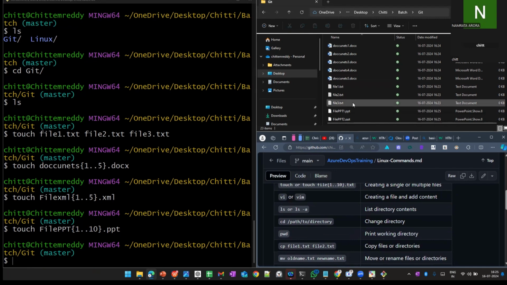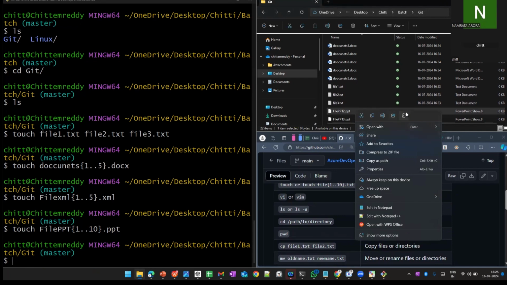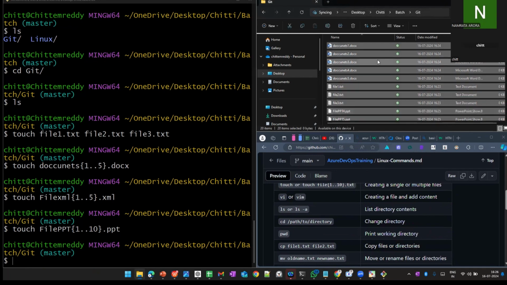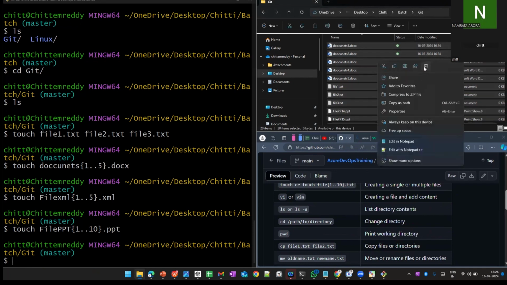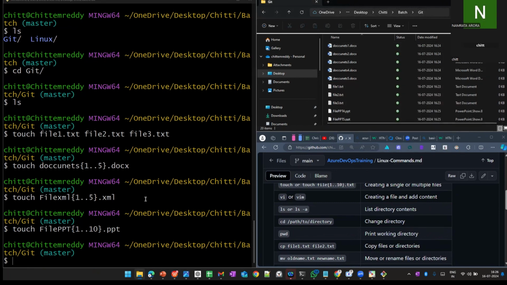That's the thing, right? If you see, directly I can delete ppt1 using the delete option. Okay, so like this I can delete. See here, I have the delete option, I can delete directly. If I want to delete all of them, I can select all and delete. But how we can do these two things from the CLI, I will explain.